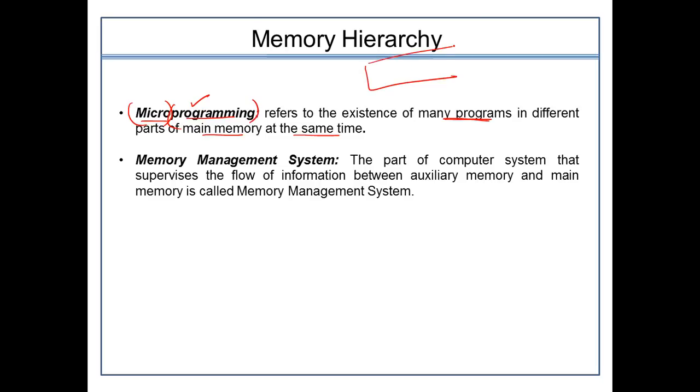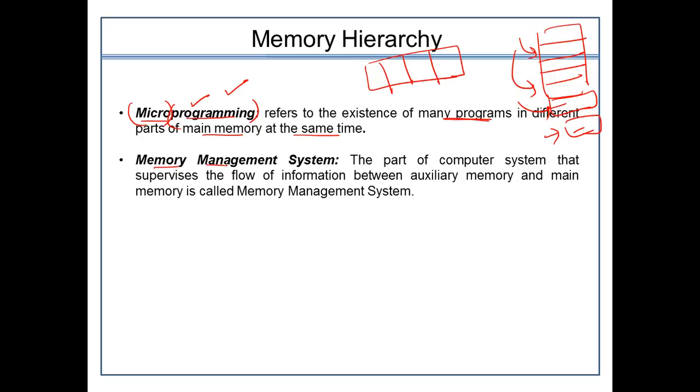When we are dividing programs into different parts of the memory, we call that multiprogramming. It plays a very important role in the memory hierarchy, because within the main memory, if we are segmenting the data, then we can easily refer to the data at different places, and compiling the data at different places will be an easy task for us.